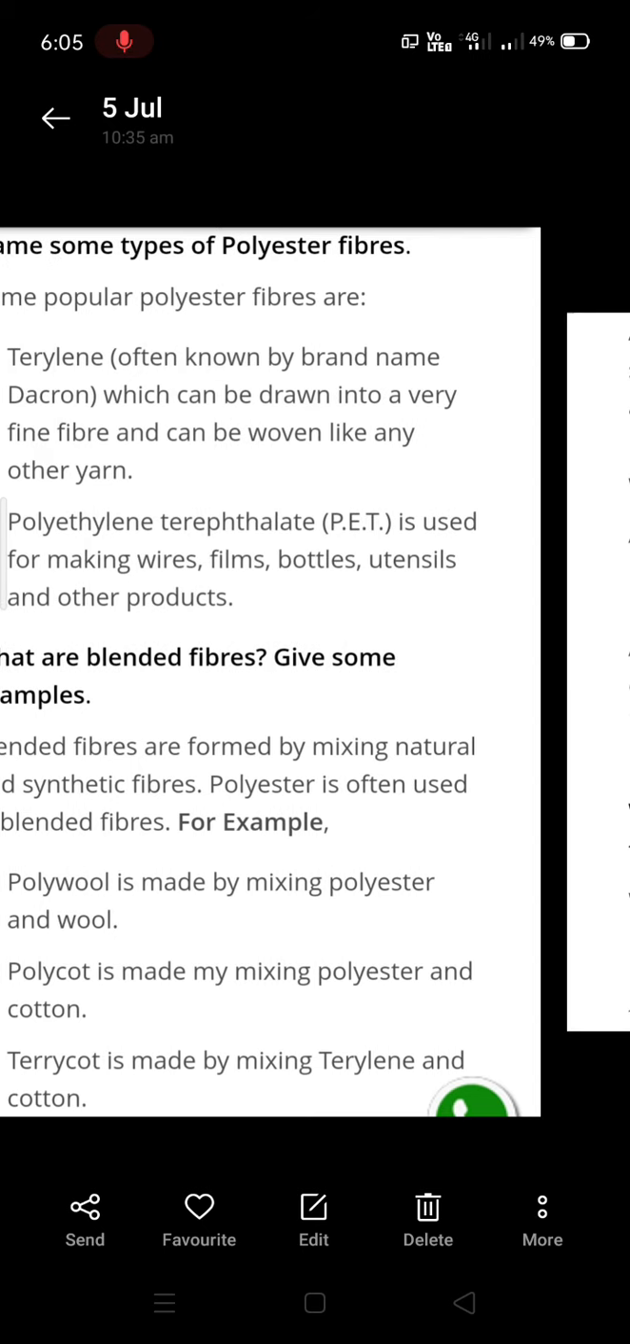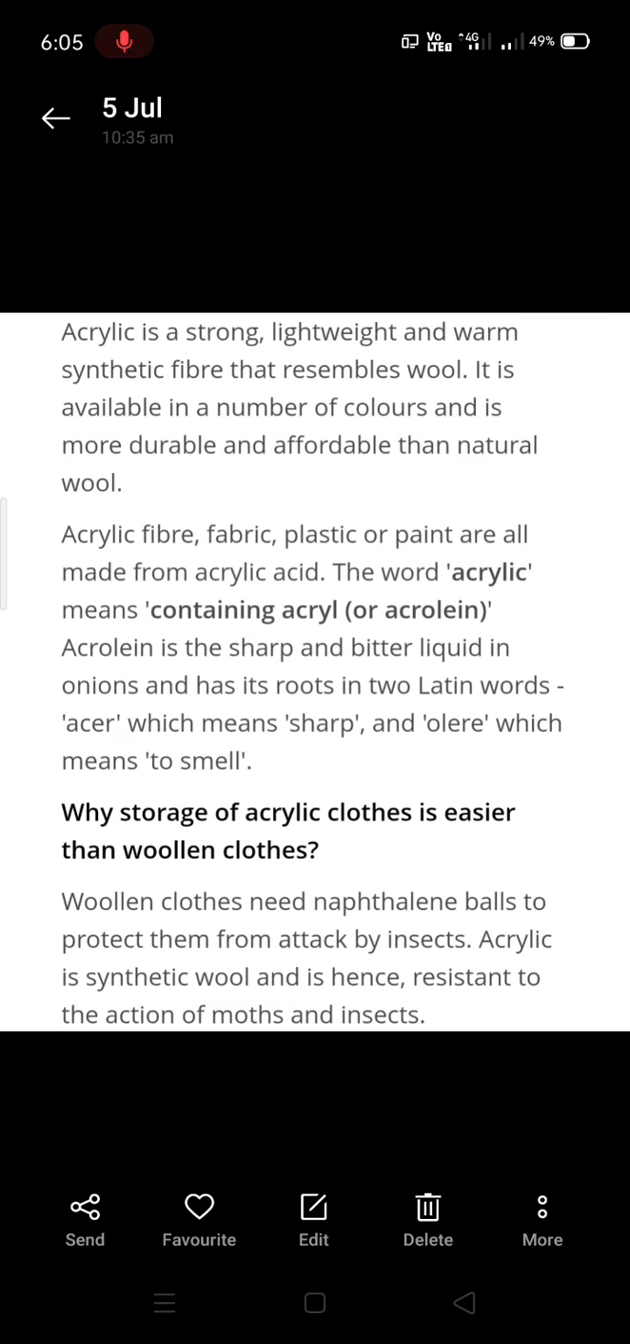Now we'll move to acrylic. Acrylic is a strong, lightweight and warm synthetic fiber which almost resembles wool, and it's available in multiple colors, and it is more durable. Durable means long lasting, and it is cheaper than natural wool. Generally, acrylic fiber is much easier to afford by all the people, and it's easy to store than woolen clothes because woolen clothes need naphthalene balls to protect them from attack from the insects, whereas acrylic is a synthetic wool. It has chemicals inside it, so it is resistant to action of moths and insects.